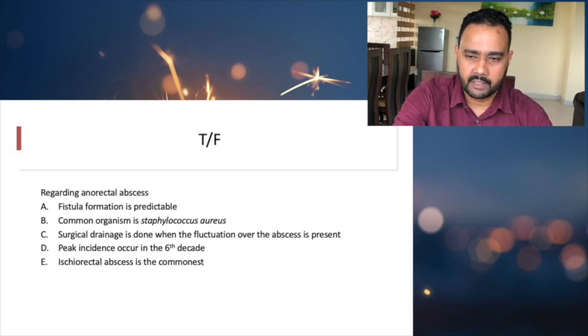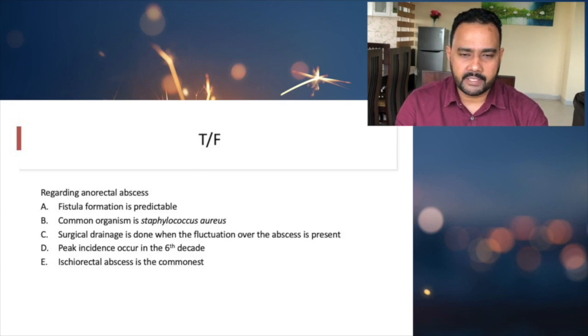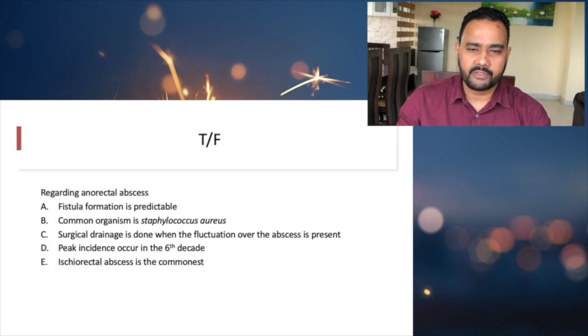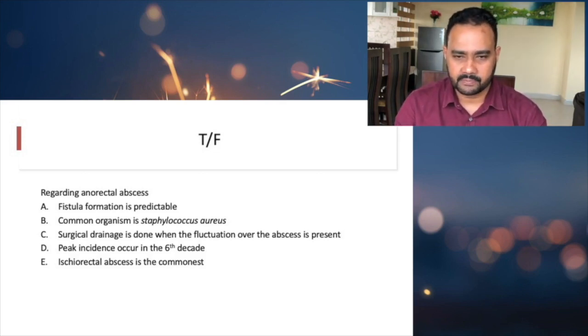Okay. Can anyone answer? My question is whether the fistula formation is predictable or not. Whenever somebody has a perianal abscess, can we predict whether he will develop a fistula or not? We will see what the answer is.